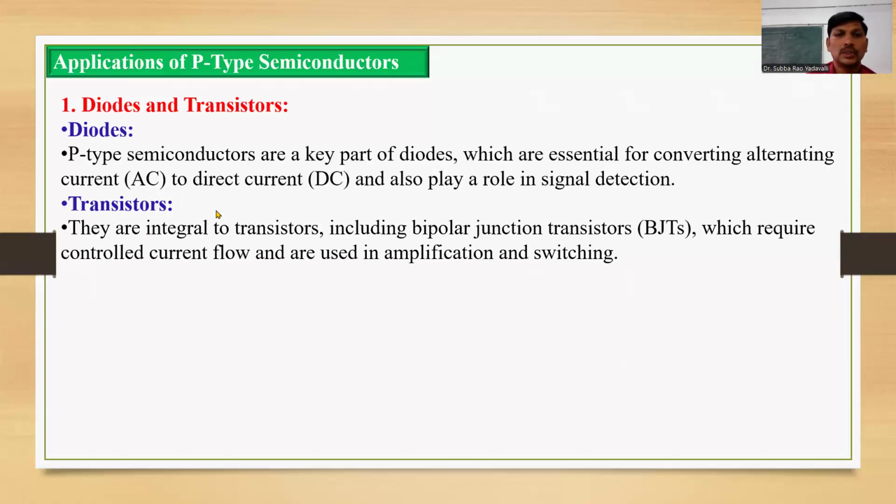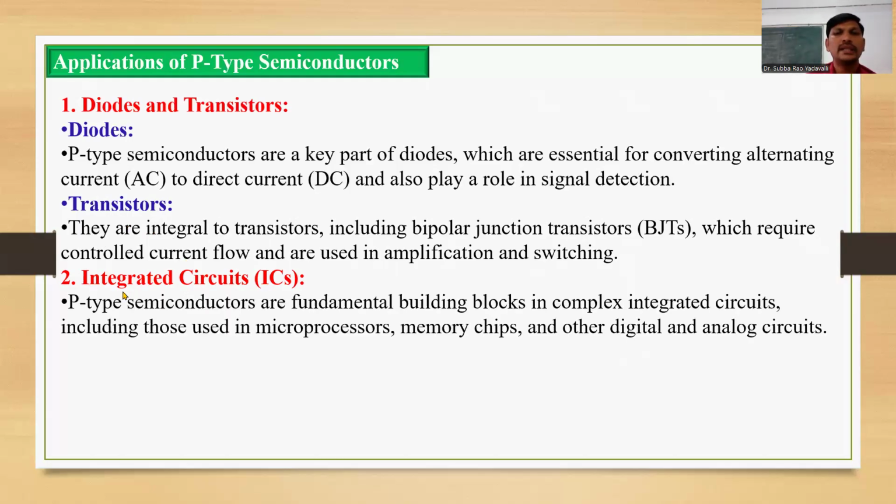For this conversion, we are using the p-type semiconductors. And next one, transistors. These transistors are formed by the combination of p-type semiconductors and n-type semiconductors. So they form a junction, that means a p-n junction or n-p junction. Due to the presence of these junctions, they conduct electricity. These are used for amplification and switching. And next one is integrated circuits. All electronic devices have integrated circuits. Those integrated circuits are fabricated using p-type semiconductors.